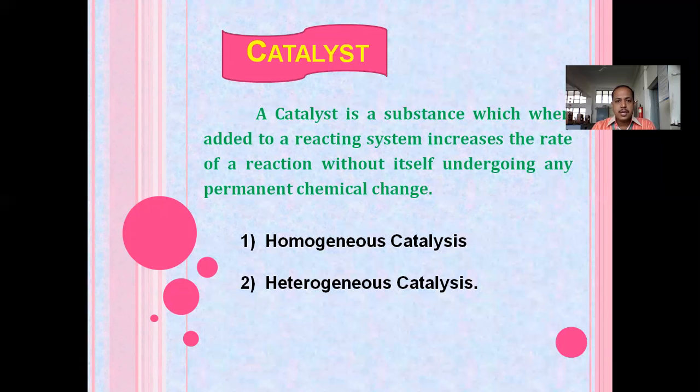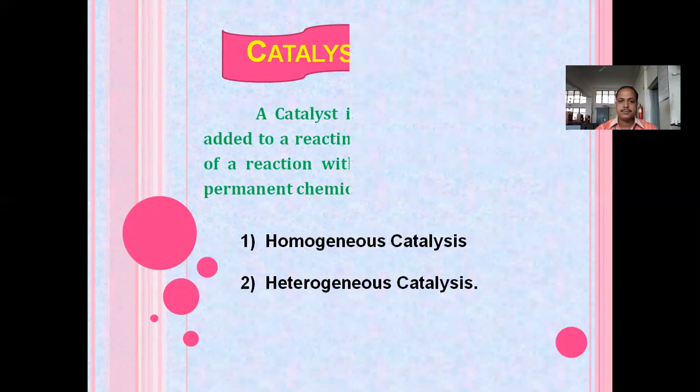When we study the catalyst process, the phase we consider is the phase of the catalyst and the other reactants. Homo means same, hetero means different. So depending upon the phase of reactants and catalyst, the catalysts are classified into two types, homogeneous catalyst and heterogeneous catalyst.